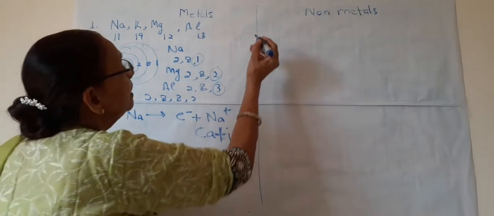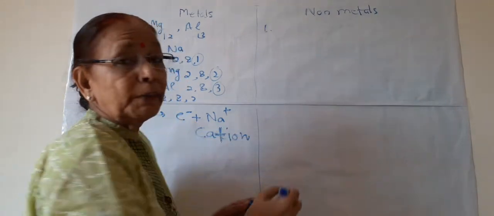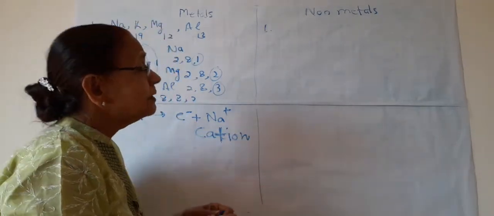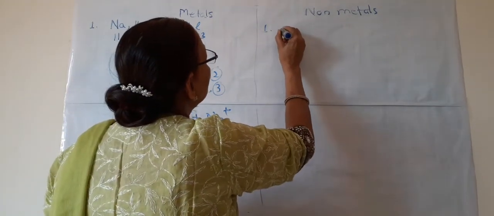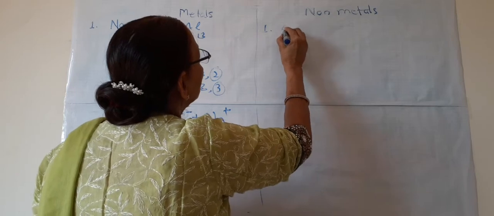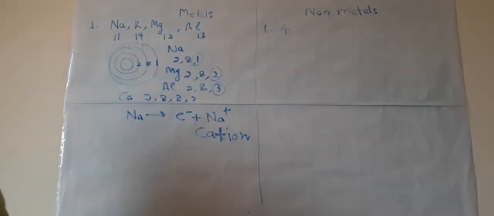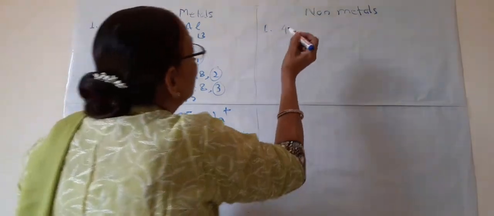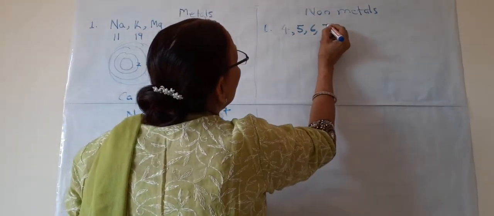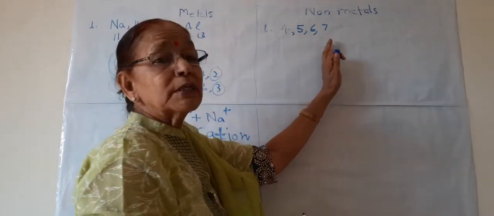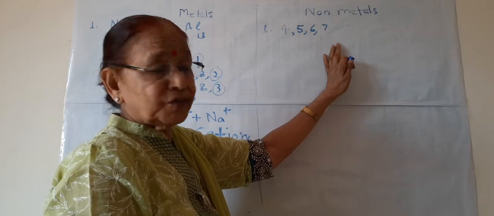Now we will see how we can define non-metals. Non-metals are having 4, 5, 6 or 7 electrons in the valence shell or the last shell.